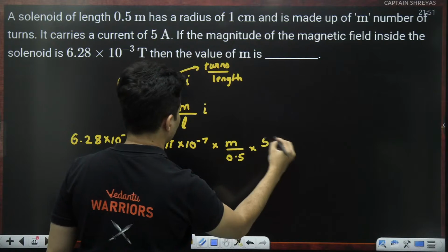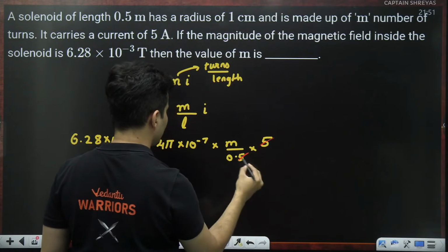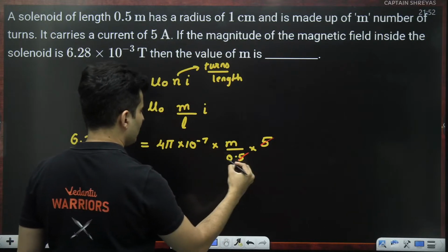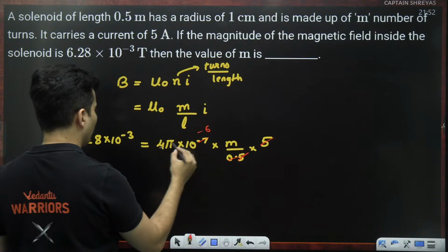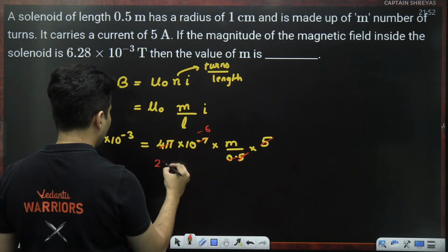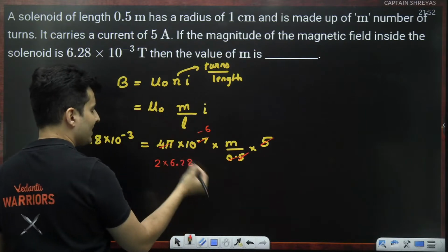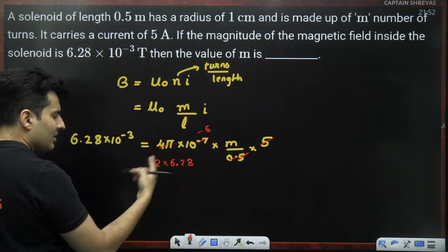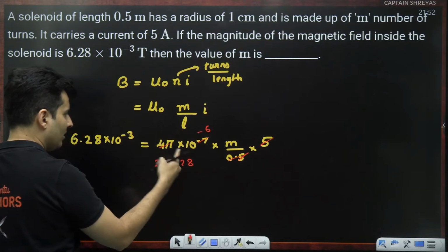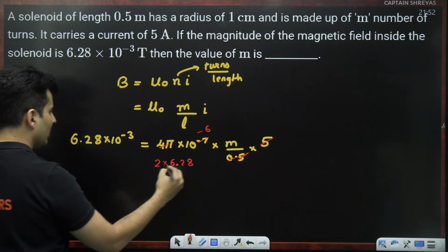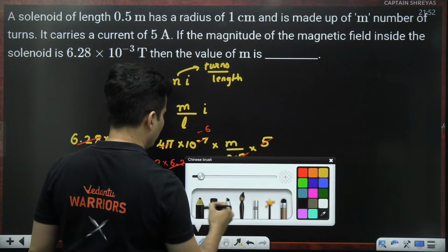5 amperes. So clearly you can see over here this 5 and this 5 cancel. 0.1 is there, so this decimal also goes. This will become minus 6. 4 pi, you can write it as 2 into 6.28 because 2 pi is 6.28. Pi is 3.14, 3.14 into 2 is 6.28, which is 2 pi. Bring that 2 here. So 6.28 and 6.28 will cancel right over here.